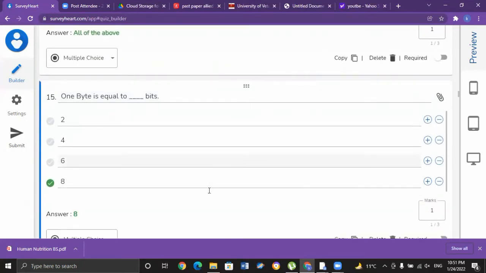So 1 byte is equal to how many bits? In order to make 1 byte, it should consist of 8 bits, and these 8 bits consist of either zeros or ones. So these zeros and ones combine to form 1 byte. That is option number D for MCQ number 15.